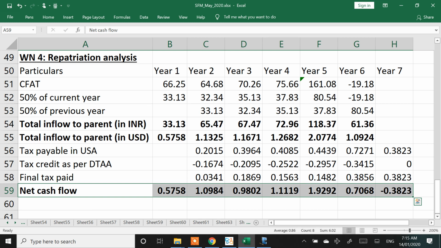We're working in crores US dollars, so it's better to work with 4 decimals. These are going to be the net cash flows as far as parent is concerned. 0.57 crores, 1.09, 0.98, 1.111, 1.92, 1.71.